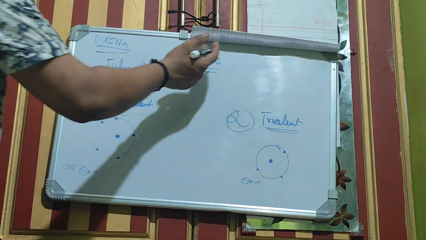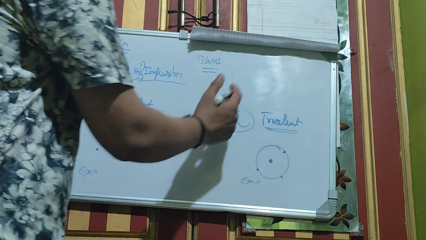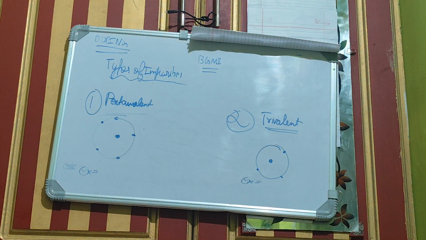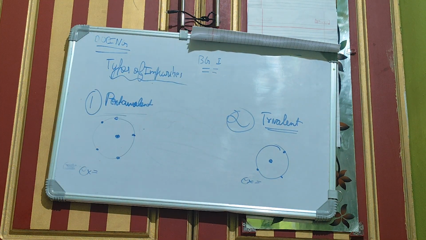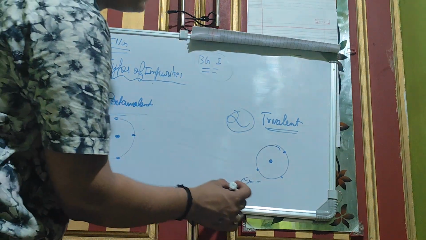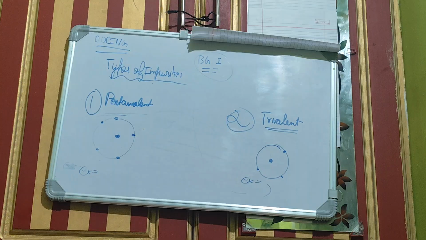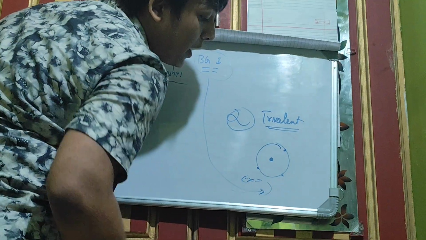So this BGMI can be used for learning the examples of trivalent impurities. How do you know? Just remove the M and the I, to get BGI. This BGI gives the examples of trivalent impurities.